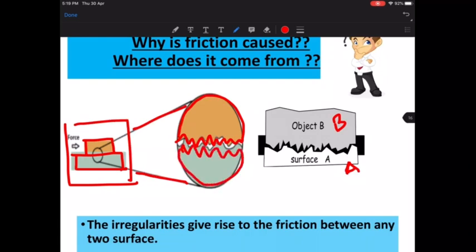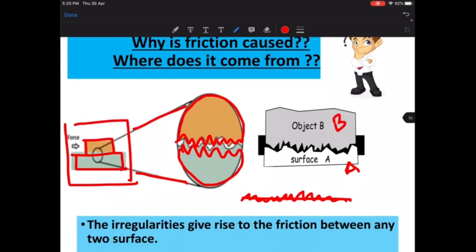So these are the irregularities here, in both objects, whether it is a smooth table or a rough surface. If it is a rough surface, then the irregularities will be more. Suppose it is a rough road, then the irregularities will be more in this case. But if it is a smooth shining table, then the irregularities will be less. But every object will have some irregularities in it. Now what is going to happen is these irregularities interlock into each other.